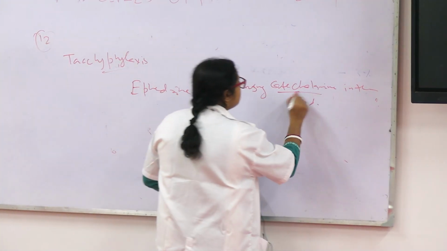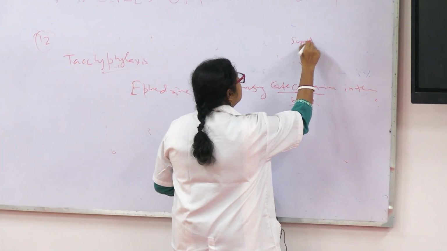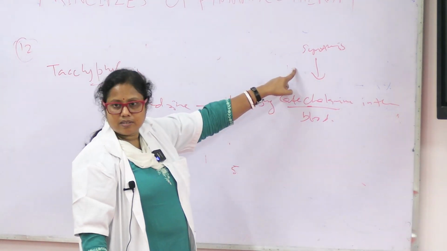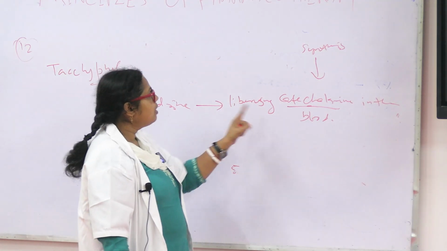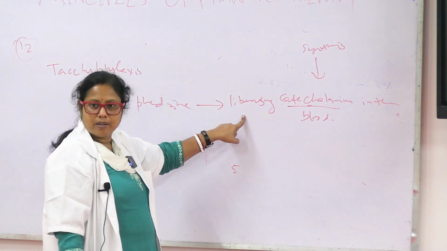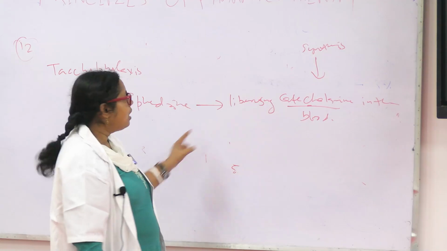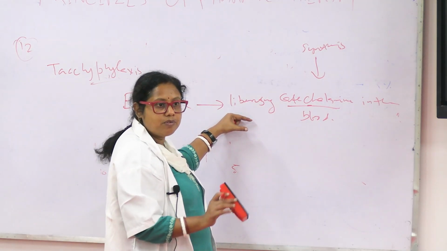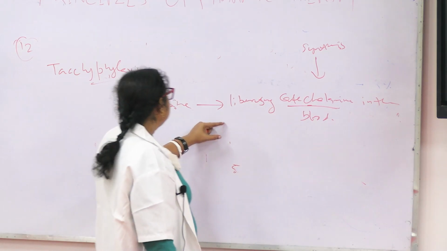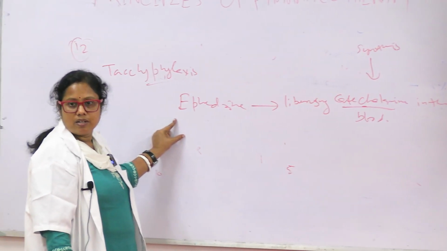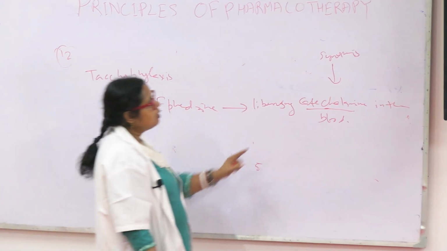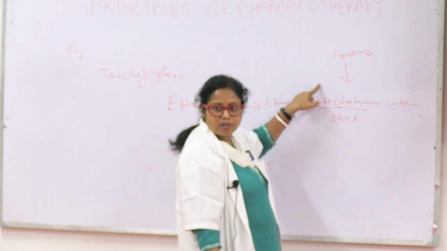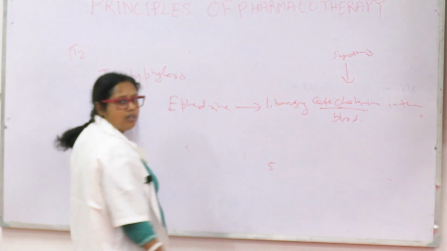But the synthesis of catecholamine is a different process. Ephedrine is not increasing the synthesis, only its release in the blood. So after the maximum amount of catecholamines present in the body is liberated, the effect of ephedrine will not increase, because for further increase in catecholamine we need synthesis of the catecholamine in the body. This effect is called tachyphylaxis.